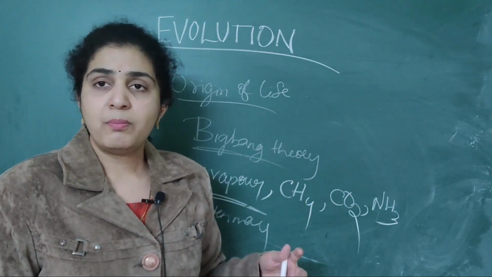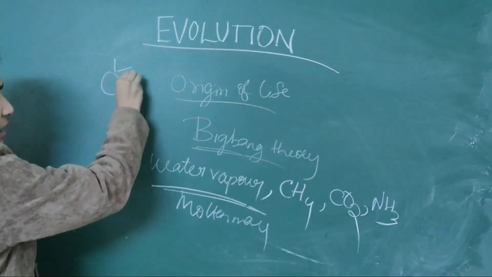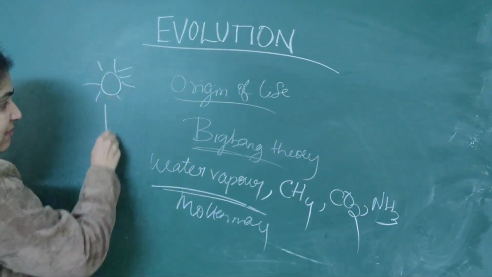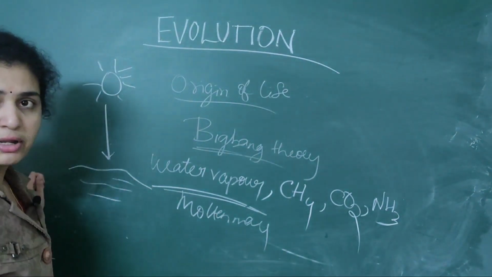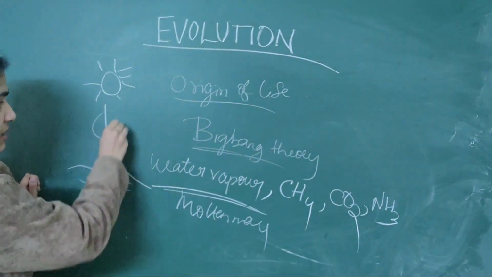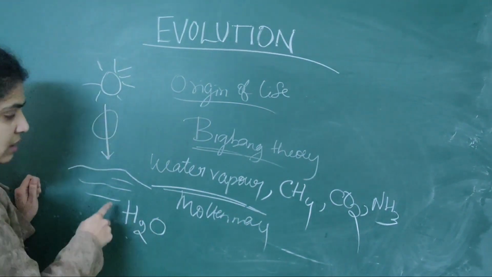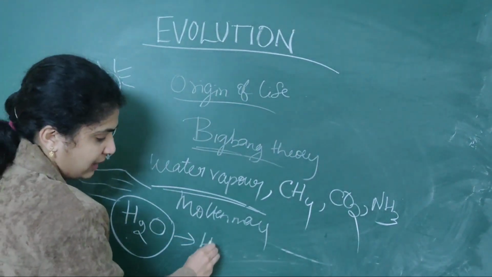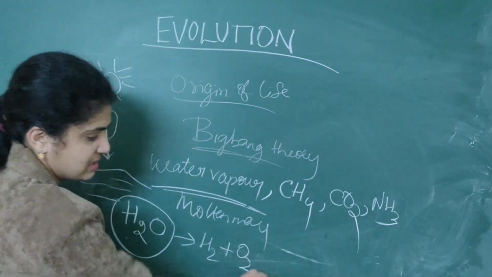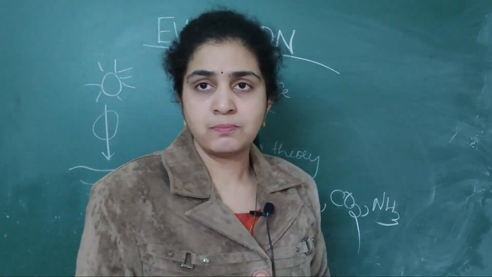The ultraviolet rays from the sun reach the water, and the water is split into hydrogen as well as oxygen. Like that only, oxygen evolved on the earth's surface.